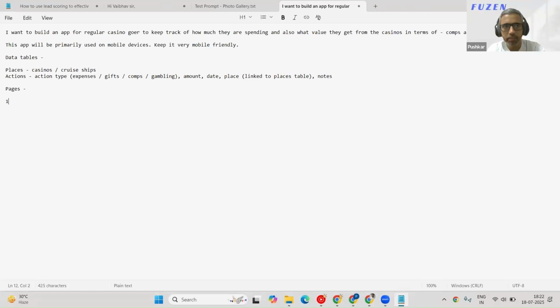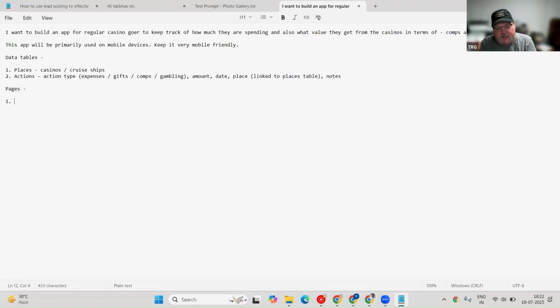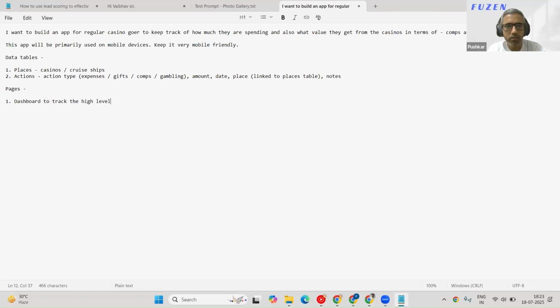Great. So pages, I mean, this covers it, right? In terms of data tables, places and actions should cover it. Right. And then we need one table to intersect both of those. It will do the linkage. So what we need to specify is just what we want to track, and it'll do the intersection and it'll write the code for that. And then for pages, we need a dashboard to track the high level numbers.